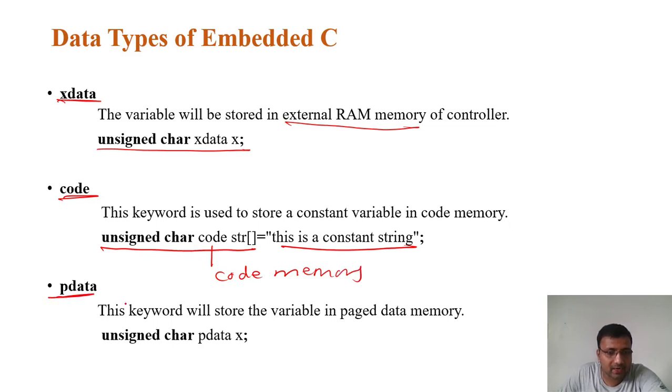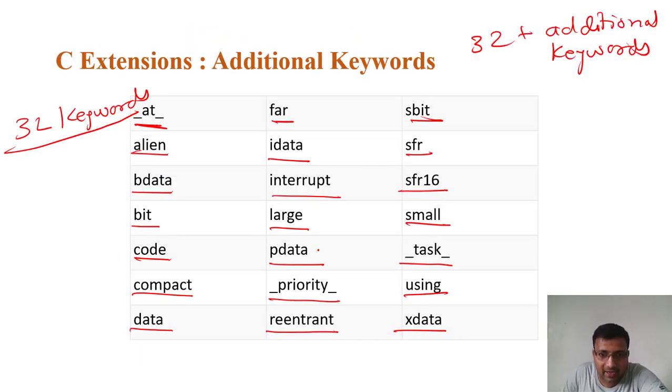Then we have pdata. This stores the variable in page data memory. So we have unsigned char pdata x. So this pdata, code, xdata, these are the keywords. You can observe that here we have pdata, we have xdata, we have ydata, we have data. So these are the keywords. We have bdata here and idata here. So these are the keywords. Okay.